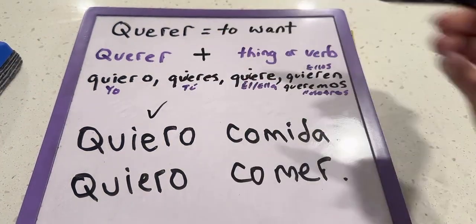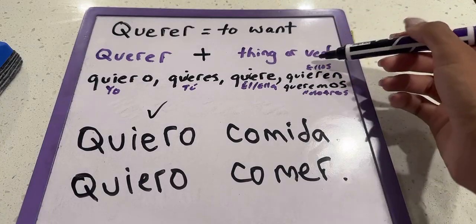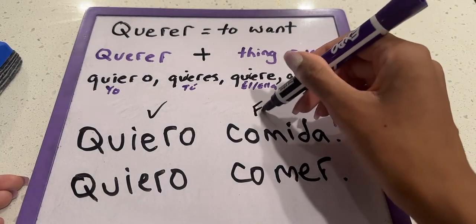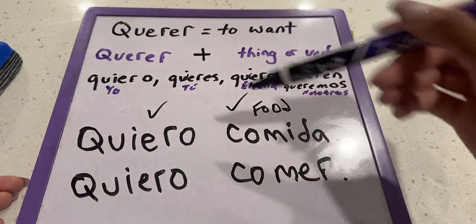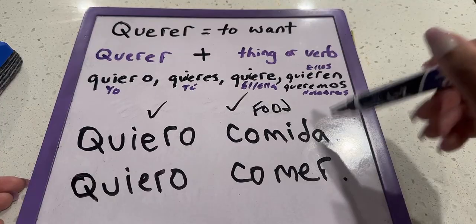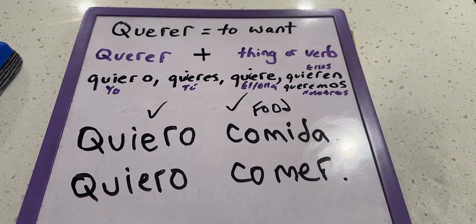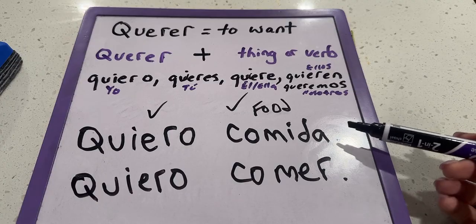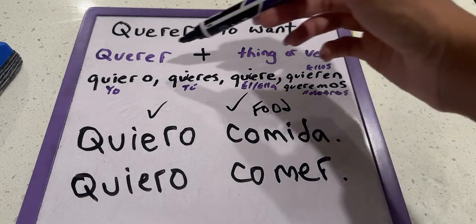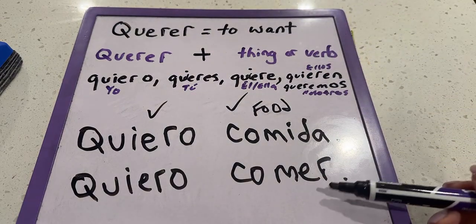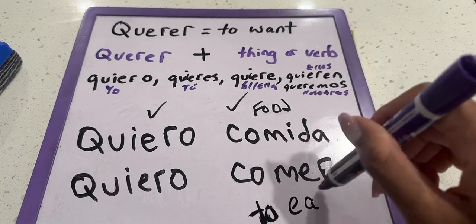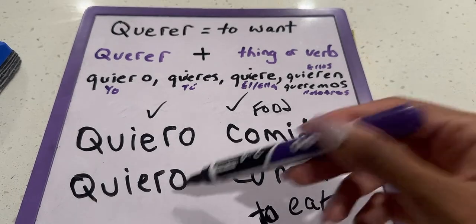That is quiero. And then it's supposed to be plus a thing or a verb. So comida, that's not a verb. It's a thing, and it means food. All right. So we have quiero plus the thing. So quiero comida, which is I want food. So that is a correct first sentence on how we can use quiero appropriately. Quiero comida. So that's simple enough. Now let's come down to the second one. I want to go ahead and do the verb format, because you can also say querer plus a verb. And comer is an actual verb, and it means to eat. So here we just said, I want to eat.